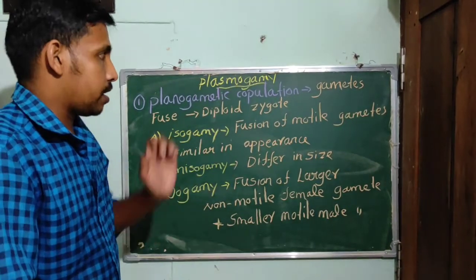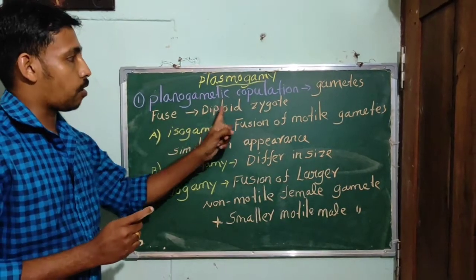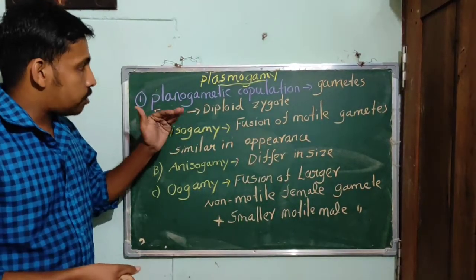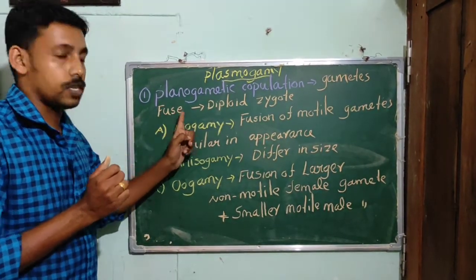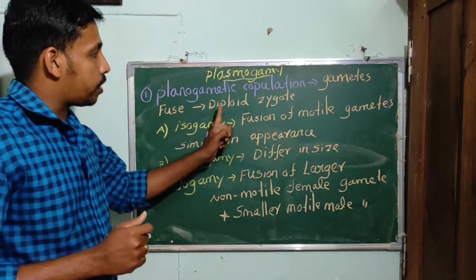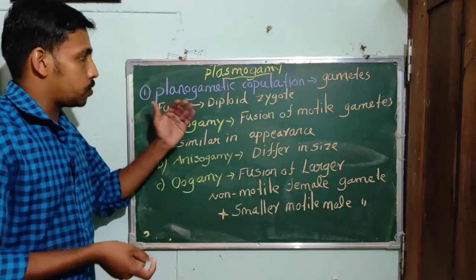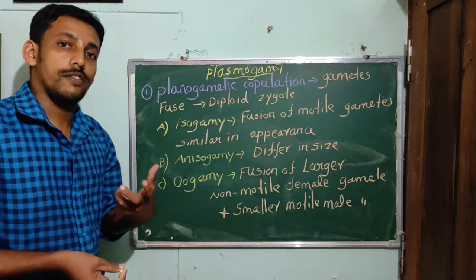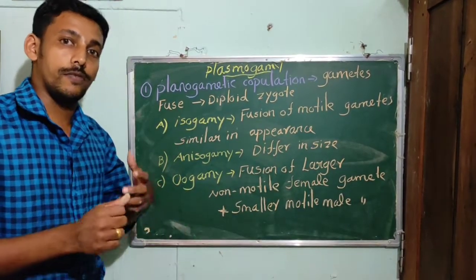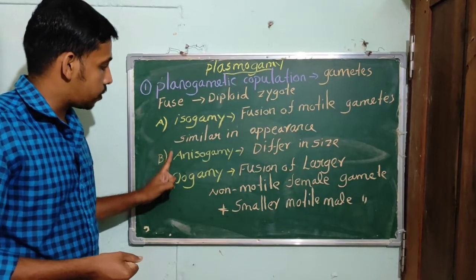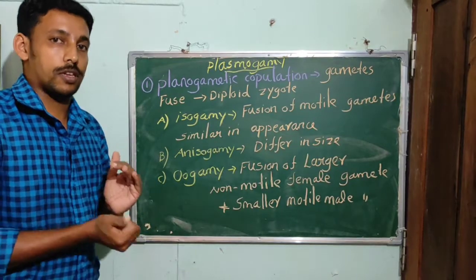Here 2 gametes fuse with each other to form a diploid zygote. In planogametic copulation, the 2 gametes fuse with each other, forming a diploid zygote. This gametic fusion may occur in different ways.